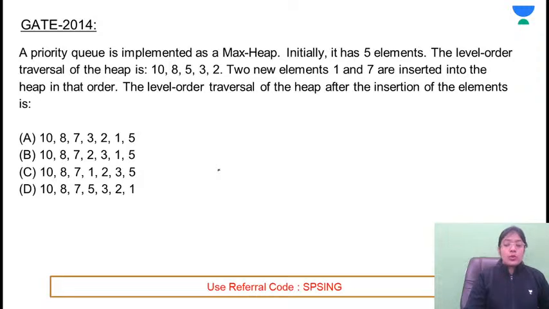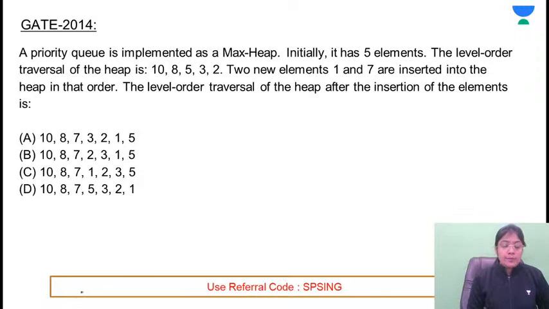This is the next question. Crystal clear? So, the question is done. The next question is on the screen. So what will be the answer for this question?